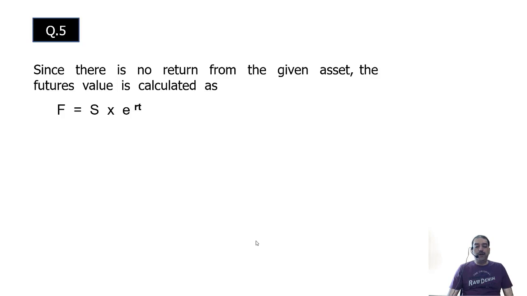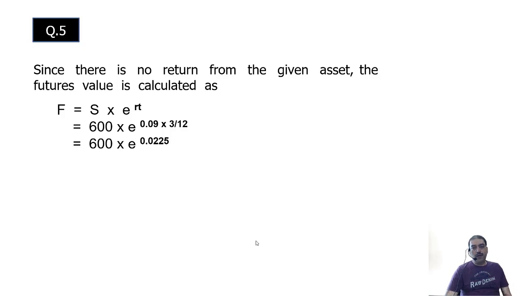F is equal to S into e raised to RT. Substitute. R is 9%, 0.09. T is 3 months, 3 by 12. So you'll get this as 0.0225.